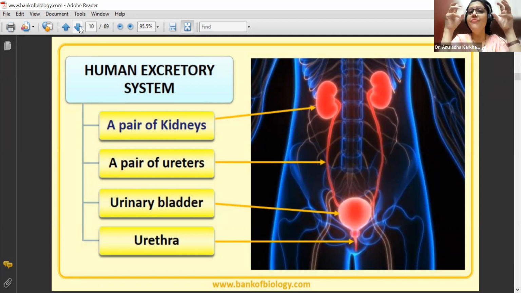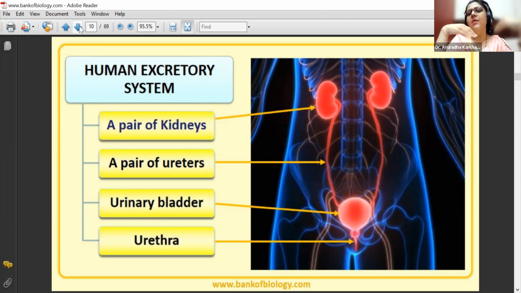So urine would be formed where? Inside the kidneys. It will be taken out via the ureters to deposit inside the urinary bladder for some time. Now this urinary bladder will get filled up by continuous pouring of the urine. The urinary bladder has stretch receptors present on it.